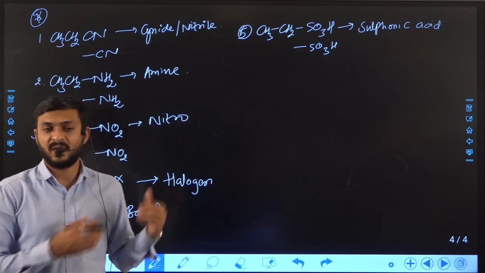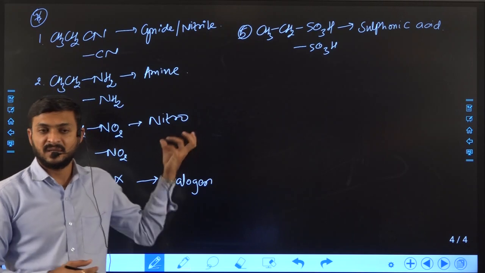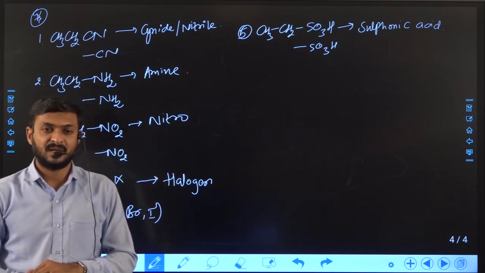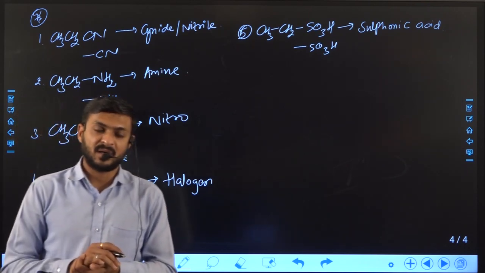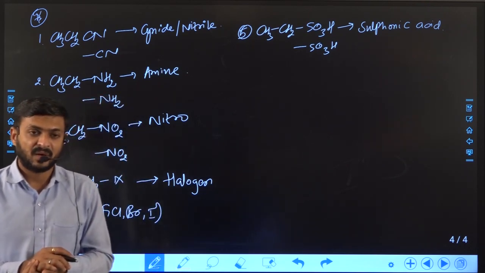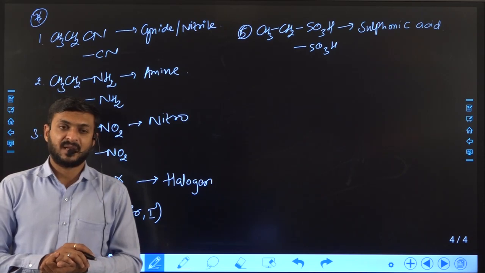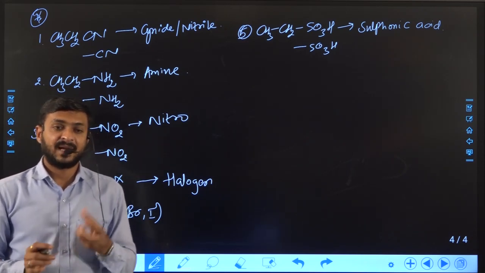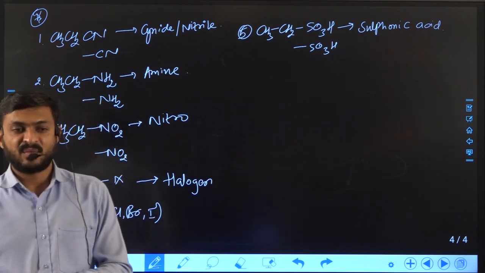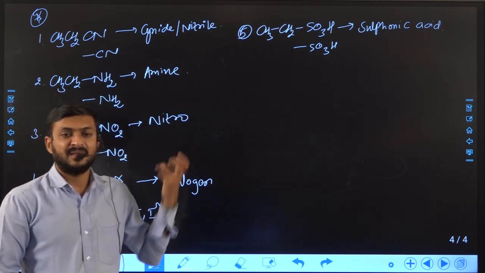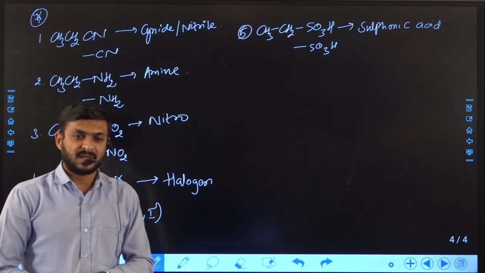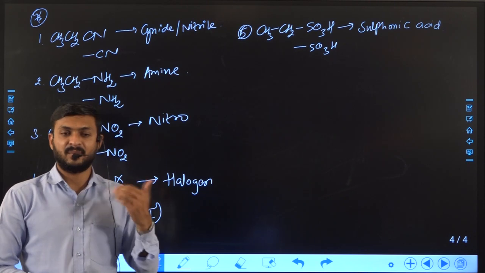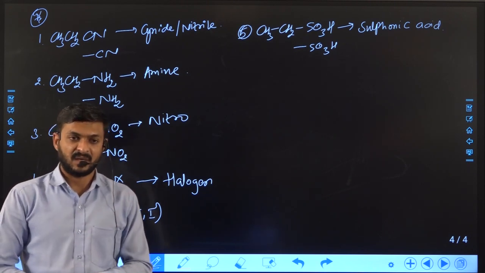All the functional groups you learn in higher standard are only this much, nothing other than this. So this is very important, because if we want to understand organic chemistry in an easy way or with concept, then at least we should be familiar with different types of functional groups. First we introduce, and after that we discuss one by one with examples, right?